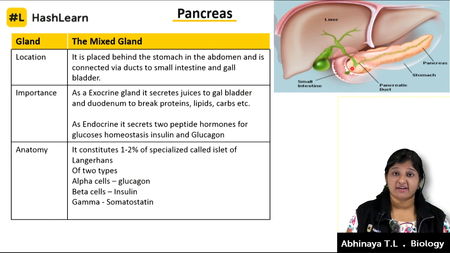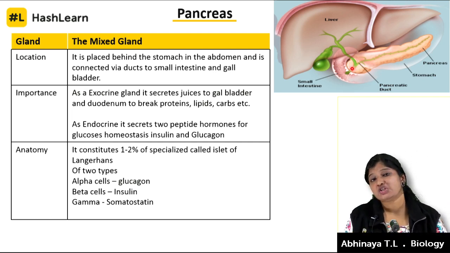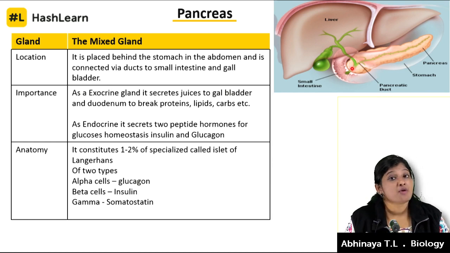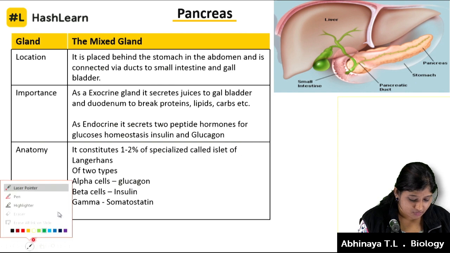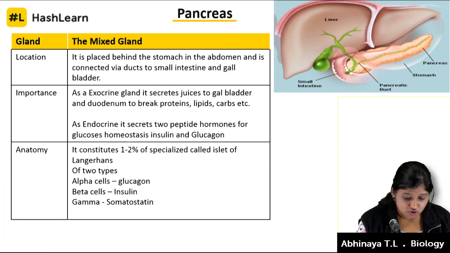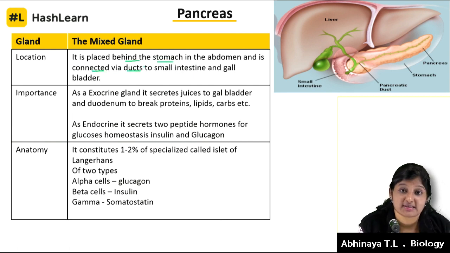What is the role of the pancreas as an exocrine gland? It is going to initiate the metabolism of carbohydrates, lipids and proteins. I've put down in points here the same thing which I've talked about, so that will help you out. As I've said, it sits behind the stomach and is connected via ducts when it is exocrine.